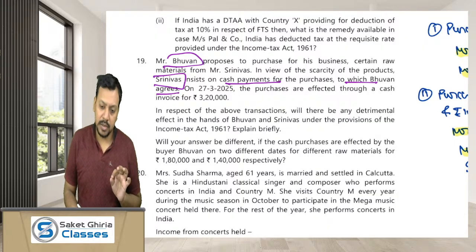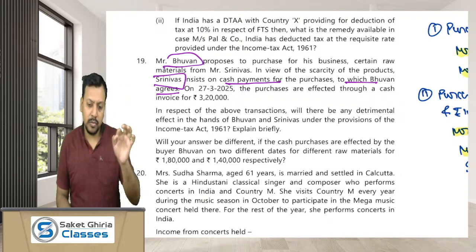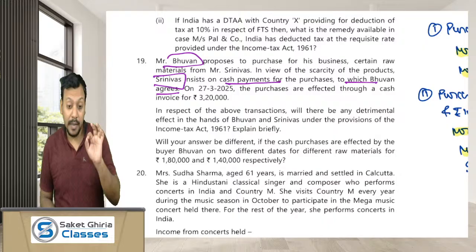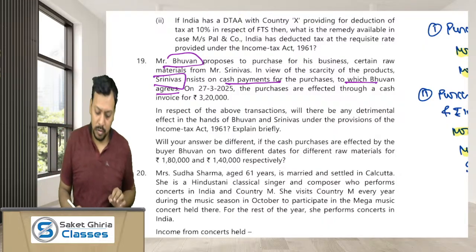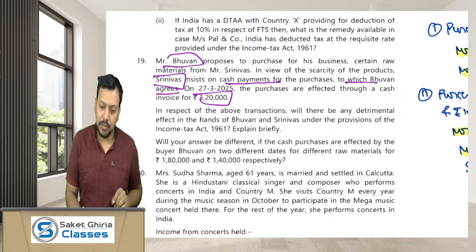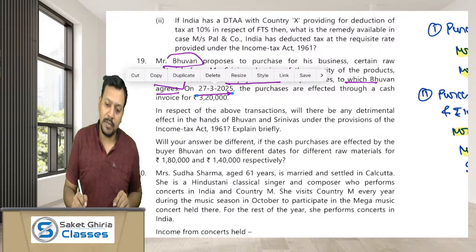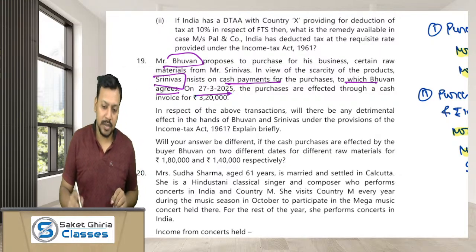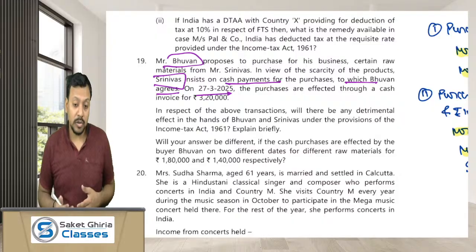Dear friends, as per section 40A(3), for payment exceeding 10,000 to a person in a day, the deduction will not be allowed for tax purposes. So if one makes payment of 3,20,000 in cash, he cannot claim it as a business expenditure as per section 40A(3). What about Srinivas?